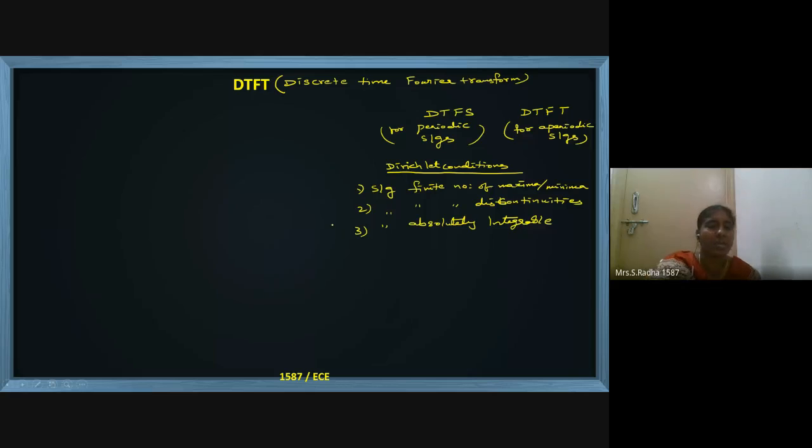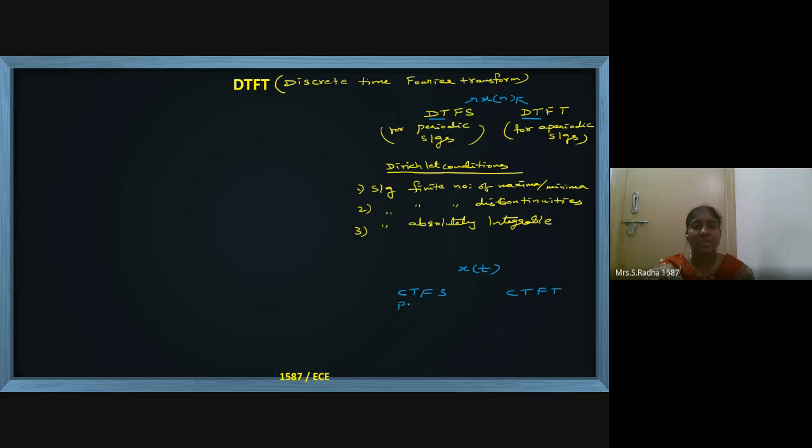DTFS can be applied only for periodic signals, and DTFT can be applied for aperiodic signals. Both are applied for discrete time signals, which is x of n. If we have x of t, continuous time, then you can apply CTFS or CTFT.